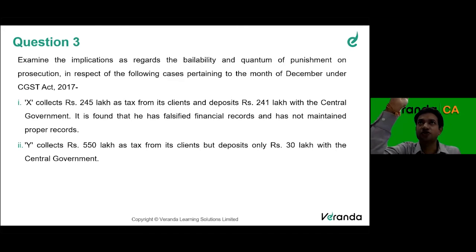So if someone does one of those 12 offenses, clause D in that, one of the offenses is that you collect tax but don't pay the government for more than 3 months. So tax is not paid to the government, outstanding for more than 3 months. That is one of the offenses. The other offenses, let's say for example, I'm a company, I've received some invoices from my suppliers, and it's a fake invoice. That means the vendors have not supplied goods to me. They have just given me an invoice. So it's not a genuine transaction, right?